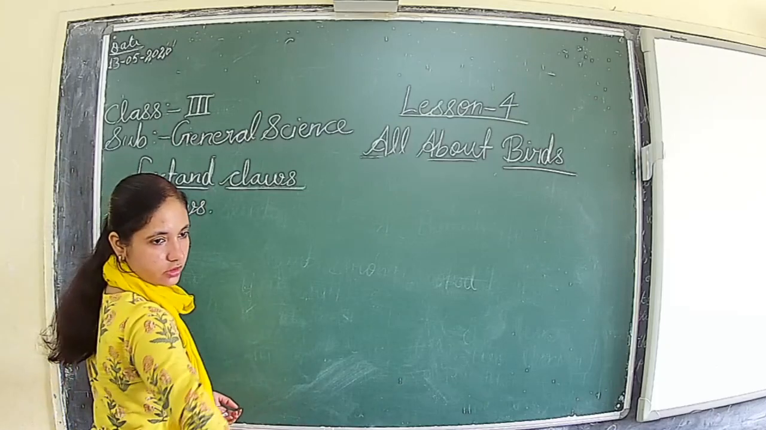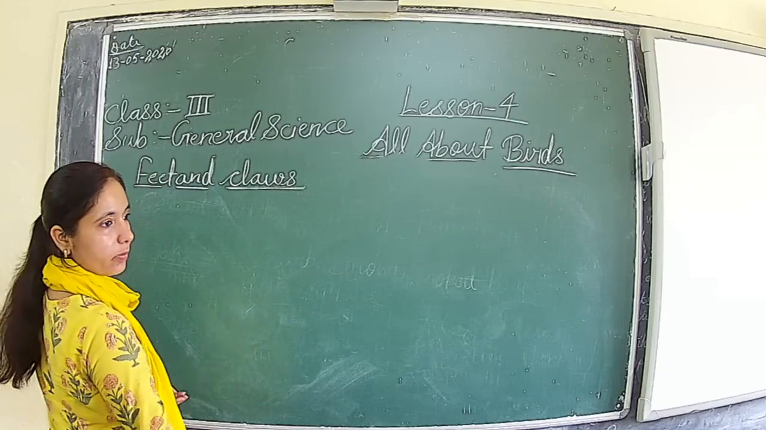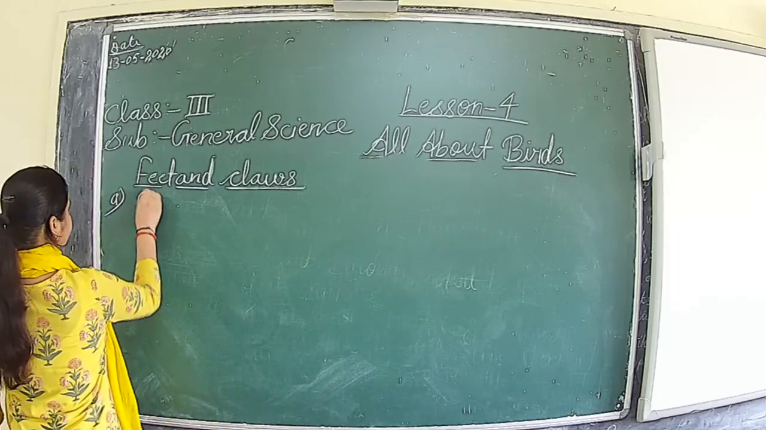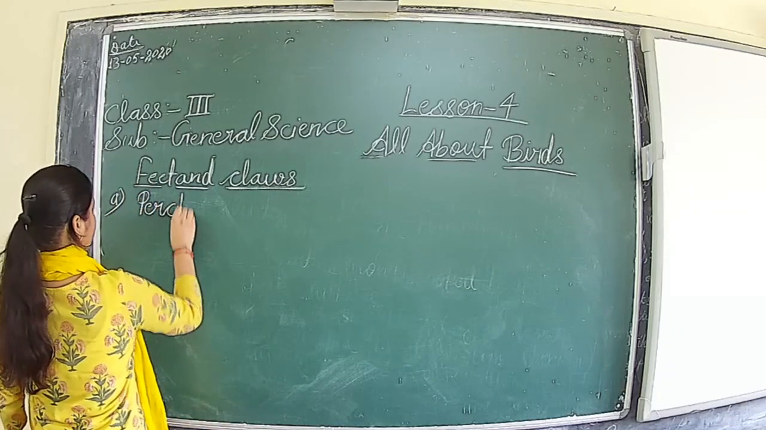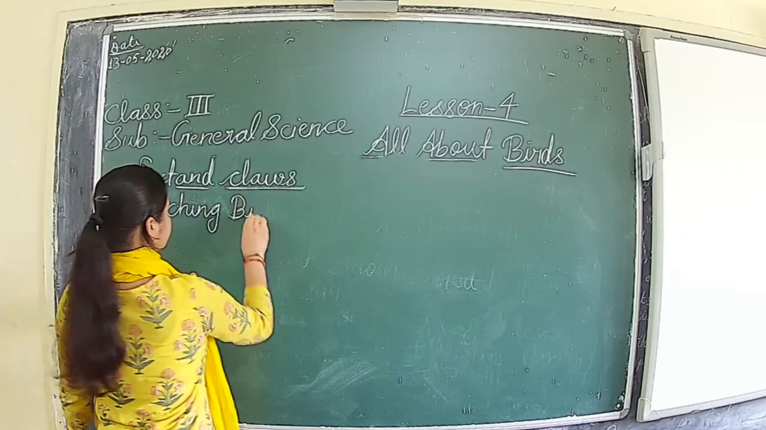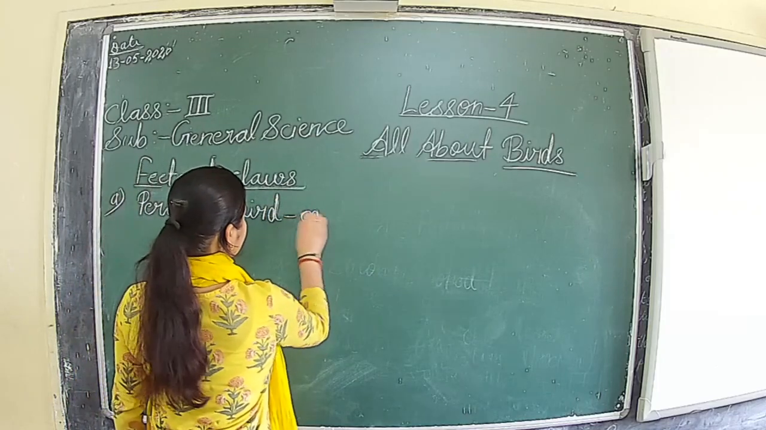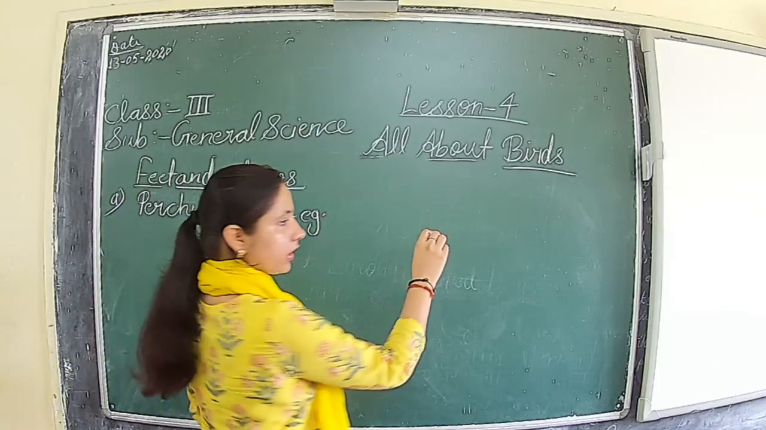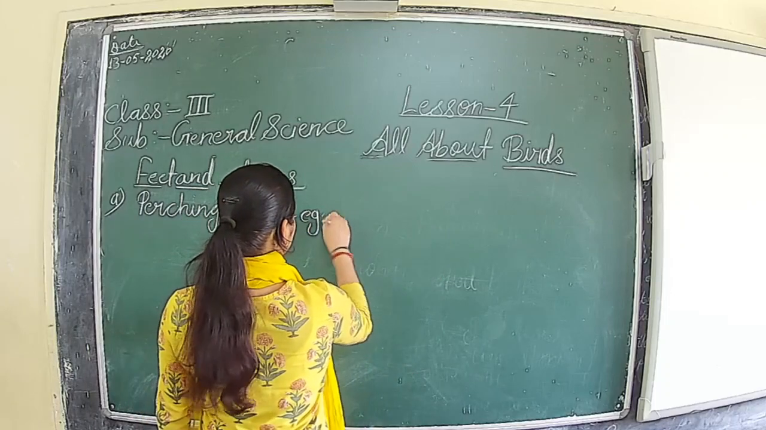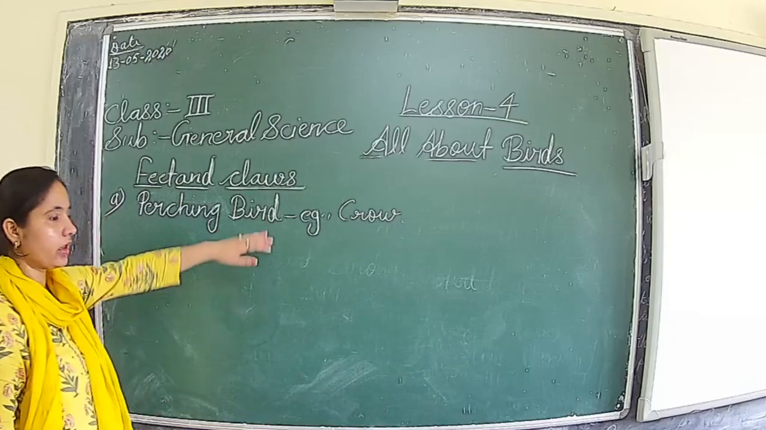So here, first we will write the topic. Topic is perching bird. And the example of a perching bird is the crow and myna. Commonly you can see these birds.